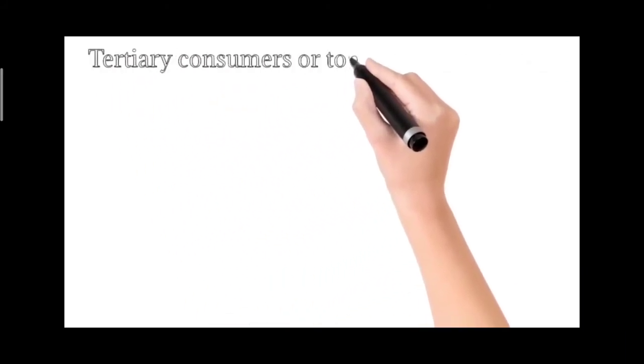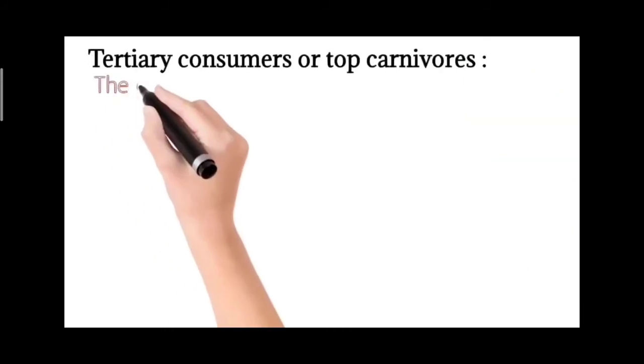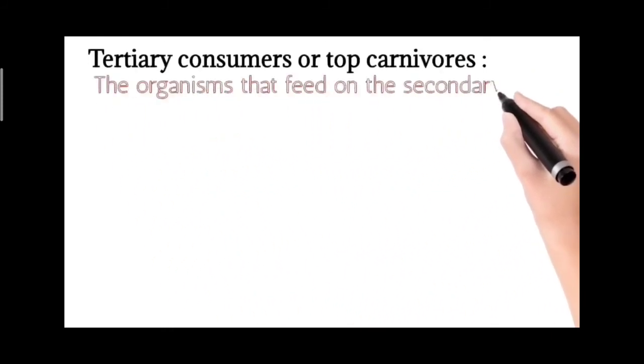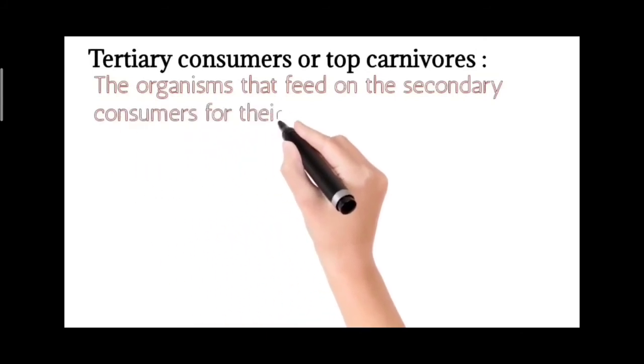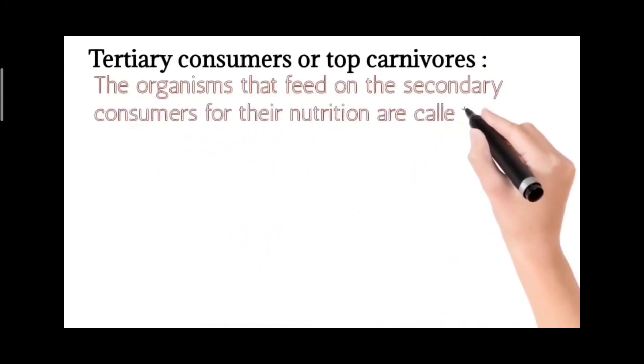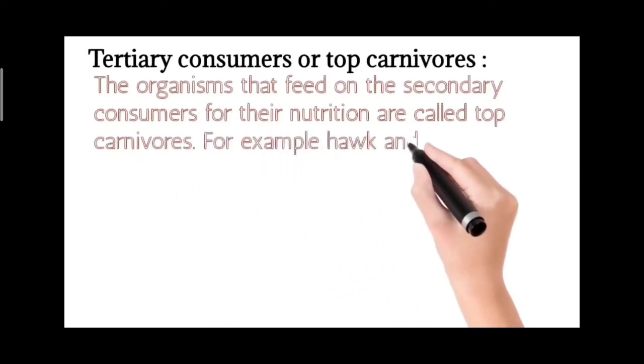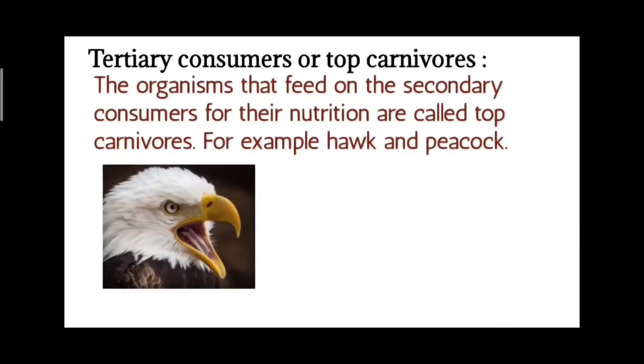Tertiary consumers or top carnivores. The organisms that feed on the secondary consumers for their nutrition are called top carnivores, for example, hawk and peacock.